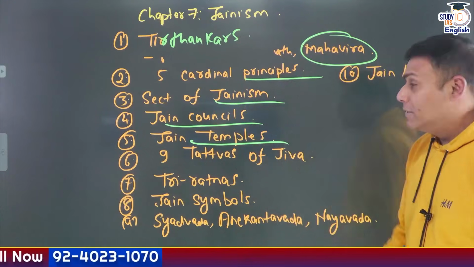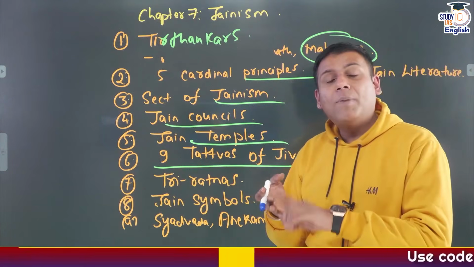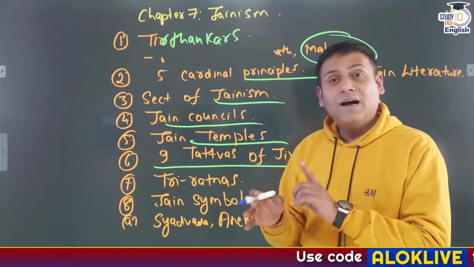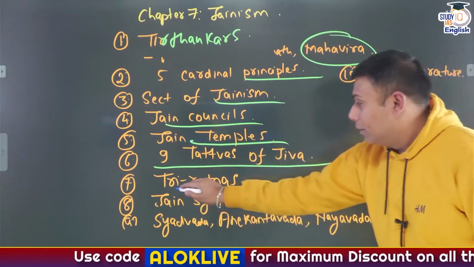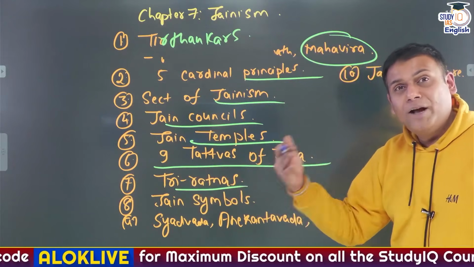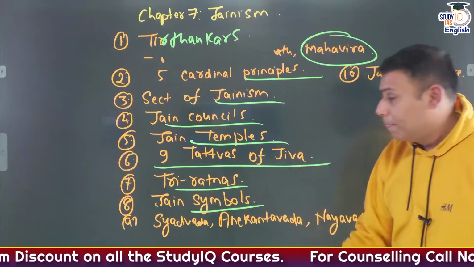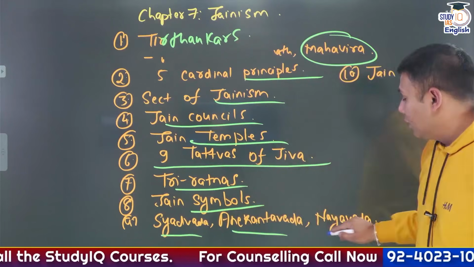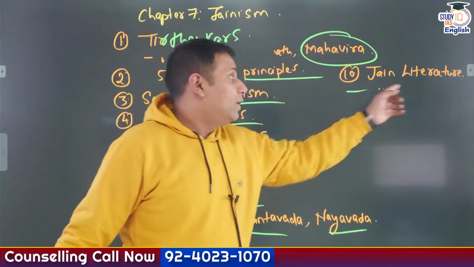So Jain temples, 9 tattvas of Jainism: Jeev, Ajeev, Punya, Pap, Samrav, Samvar, Asrav, Bandh, Nirjara and Moksh. Go through them. Samyak Gyan, Samyak Darshan, Samyak Charit. 3 Ratnas of Jainism. 8 important symbols of Jainism. Theory of Shayadvad, Anekantvad and Nayavad. Then Jain literature, go through that as well.